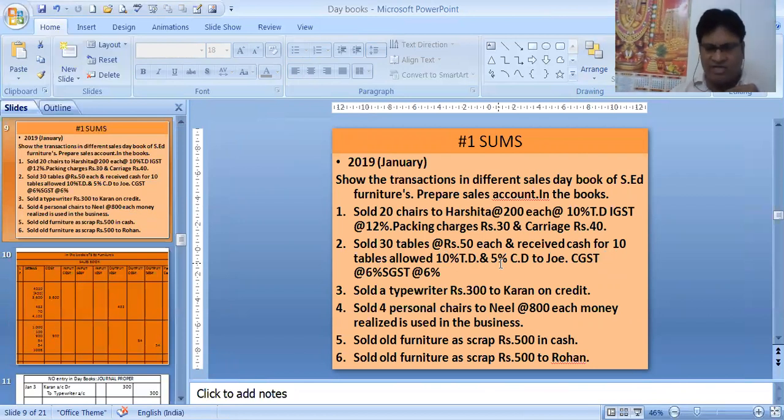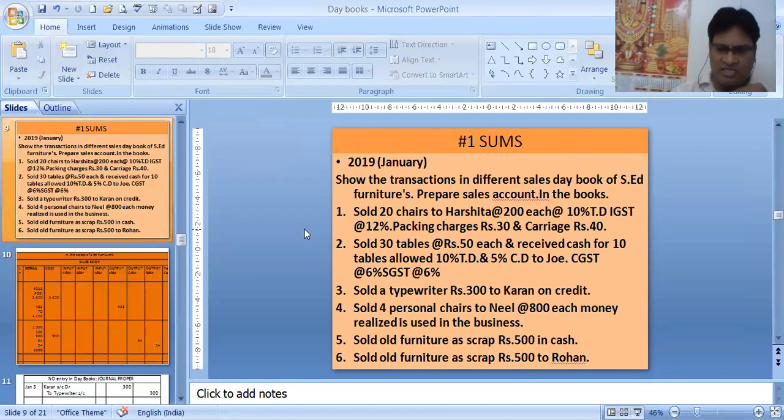I'll give you some differences between cash discount and trade discount. Trade discount is given so that sales can increase. And cash discount is given so that prompt cash receipt and cash payment can be done. Trade discount is not recorded in the books, only subtracted from the main figure. Cash discount is recorded in the books. And cash discount is charged after the trade discount is already charged.